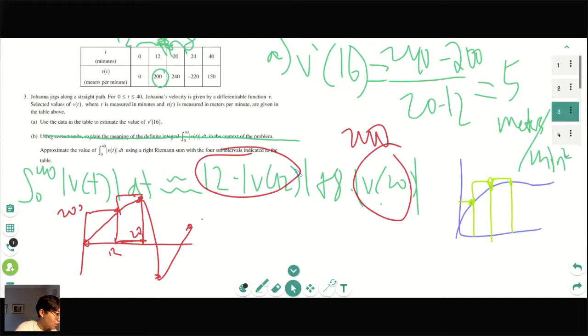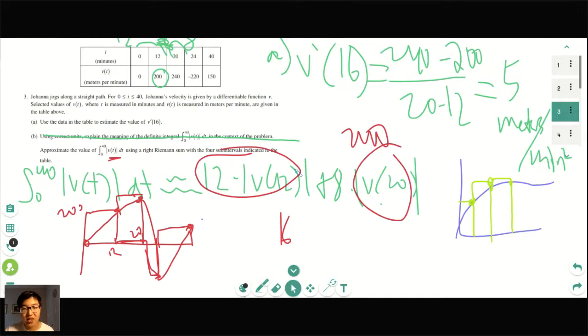Then right here, we would do 4 times v of 24. And remember, in this instance, it's the absolute value of v of t, because velocity, negative, positive, same difference. So then we would go from 4 to 20, something like that. And then we would come back up here and do 16 times 150. So it looks something like that mess of a rectangle.